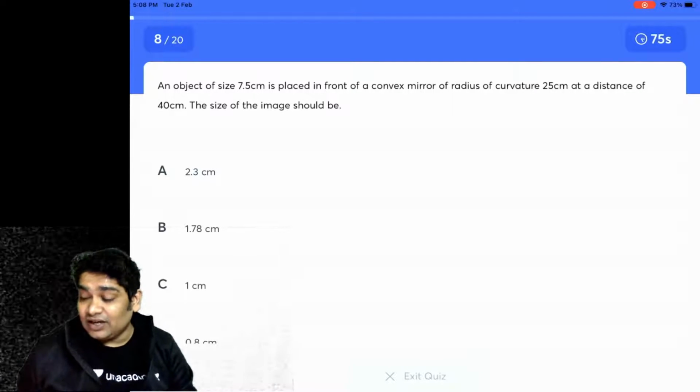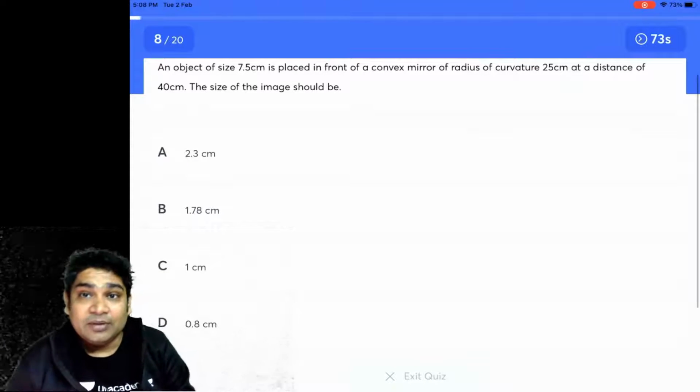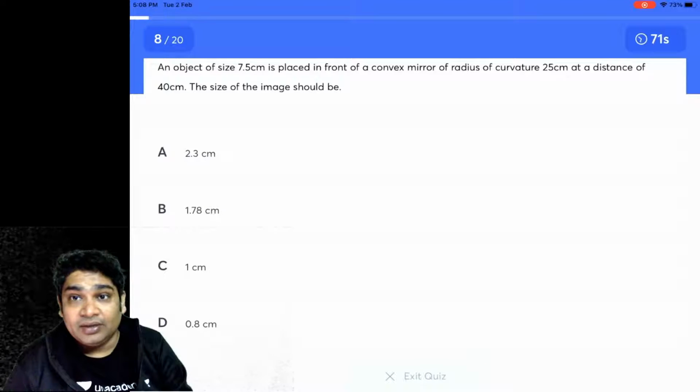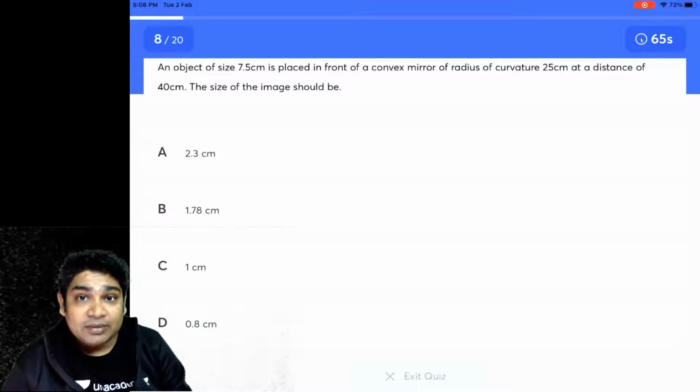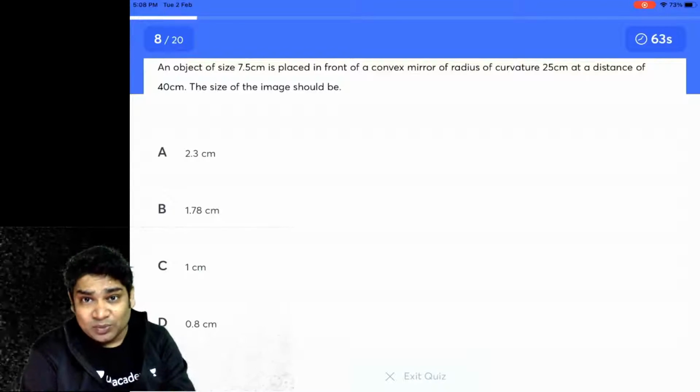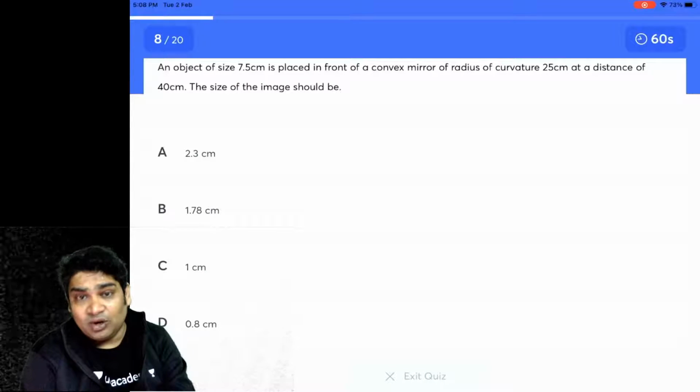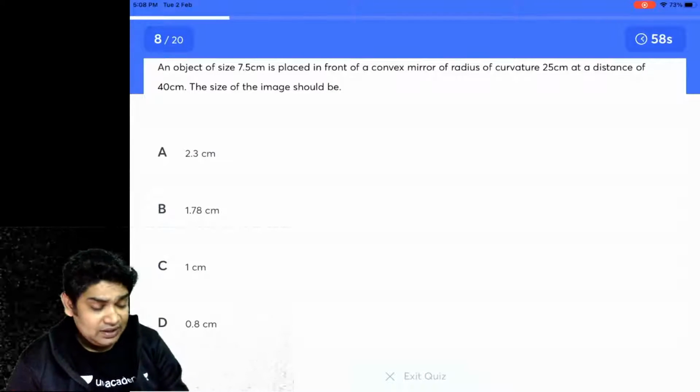An object of size 7.5 centimeters is placed in front of a convex mirror of radius of curvature 25 at a distance of 40. The size of the image should be: is it 2.3 centimeters, 1.78, 1 centimeter, or 0.8? Okay, let's see.